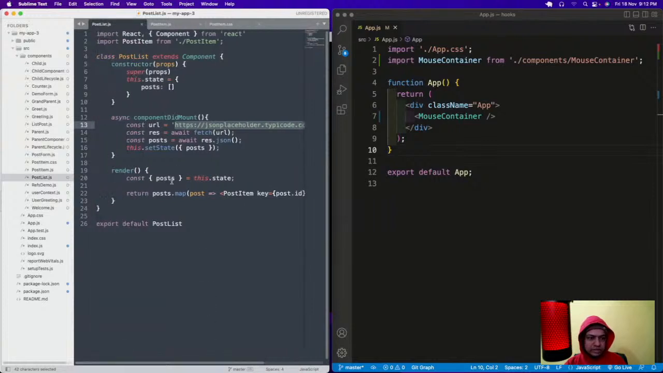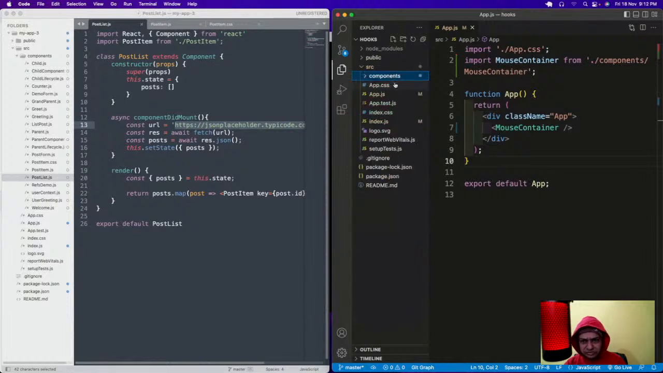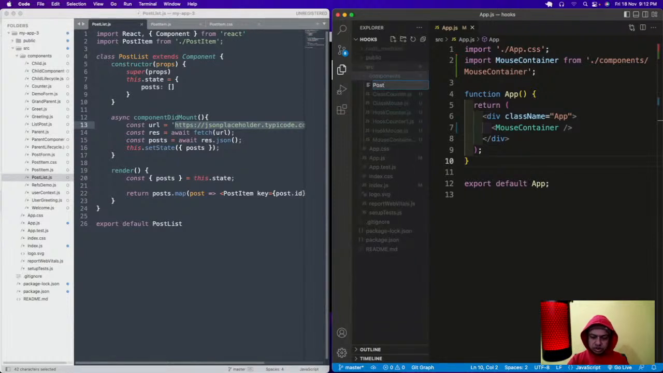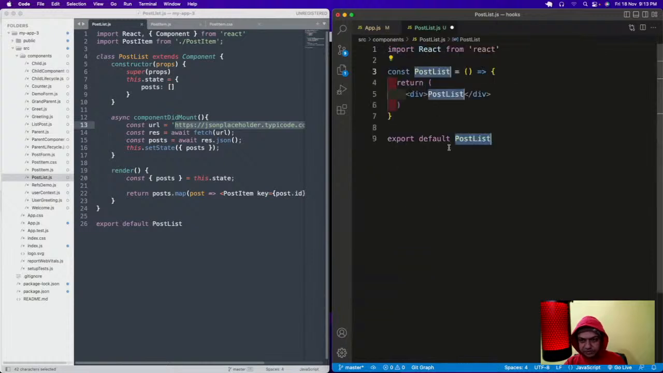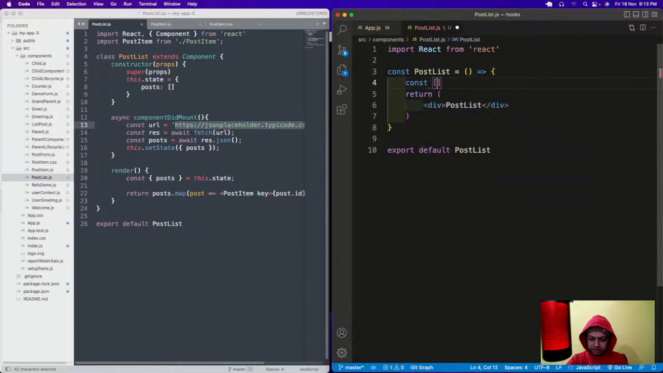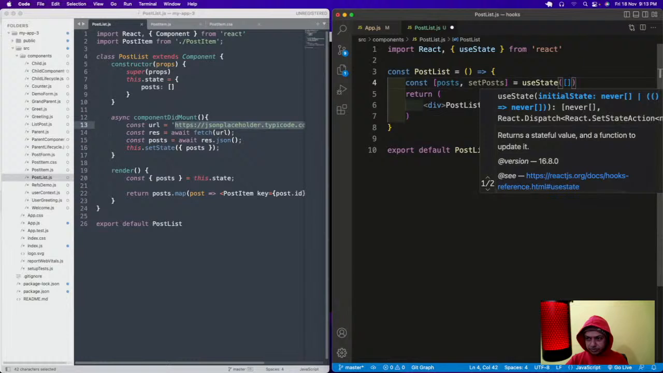So we are going to convert this code into hooks, and we are going to use the same thing. I'm going to have a PostList.js, so I have opened this code so that we can have it here, and then RAFCE is there. Here we need to have an empty array of posts. So instead of this, I'll have const posts, setPosts equal to useState of an array.